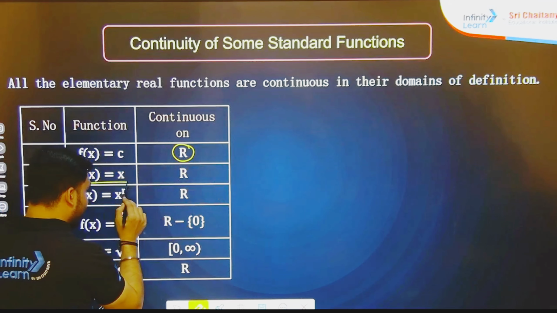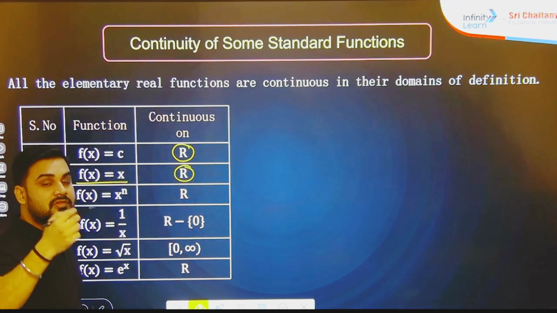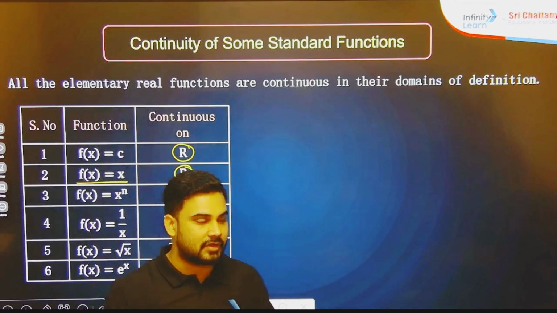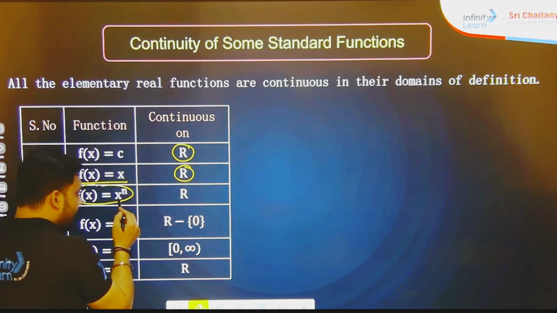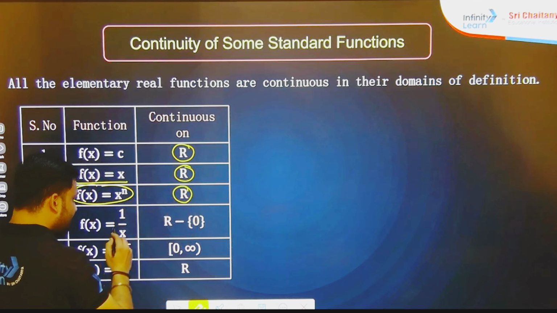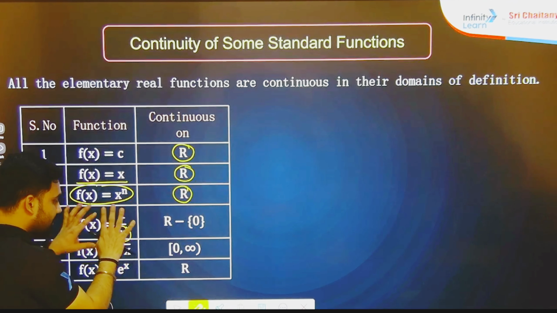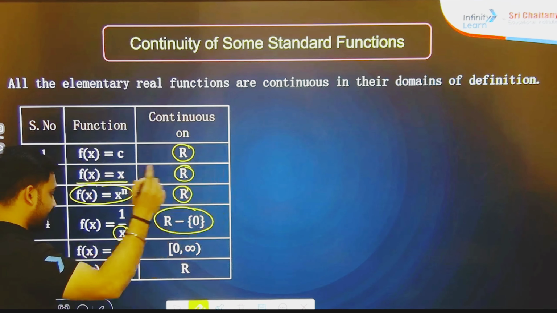If you take f of x equal to x, then it will be continuous for all numbers. Now f of x is equal to x to the power n, where we can take any real number. Here there is an issue: if you take x equal to 0, then this is not going to happen, so that's why we have excluded 0 here.